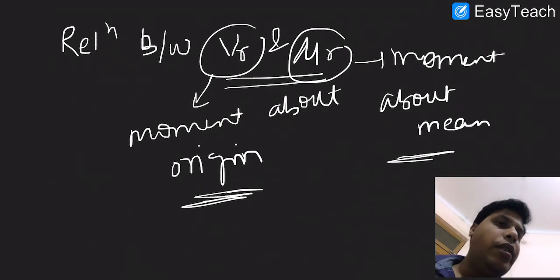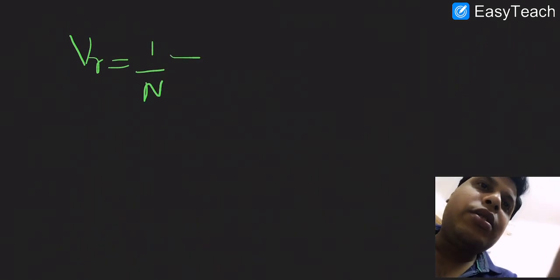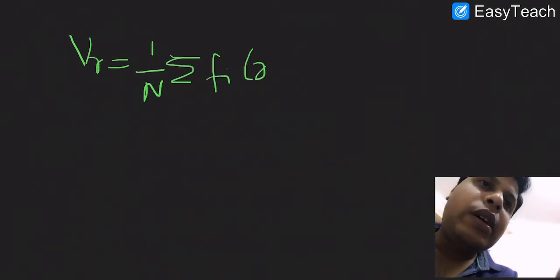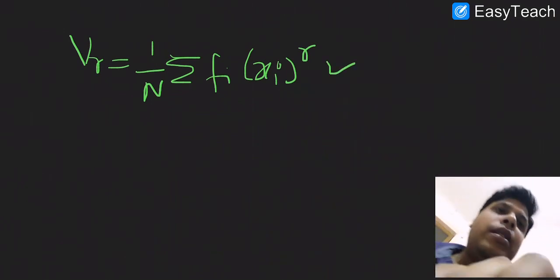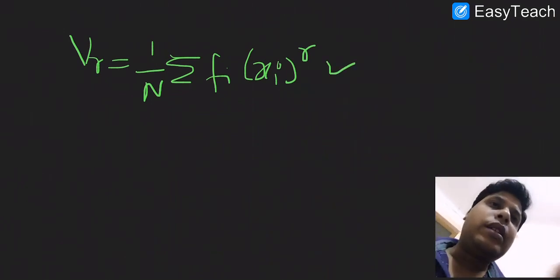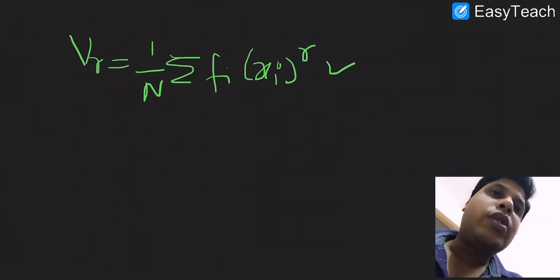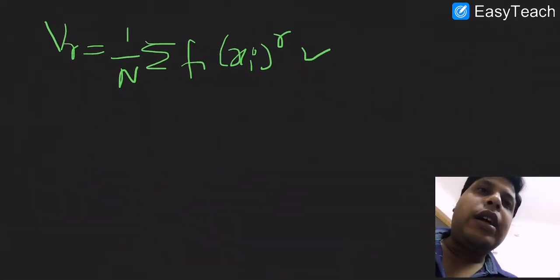You must be aware of it. In the previous lecture I also told you how we got this, because here origin means 0, so xi minus 0 will remain as it is. If I rewrite this equation in the same manner, because we want the relationship, it equals xi minus x bar plus x bar, power r. We can rewrite this also. Okay, so hopefully this is clear to you.